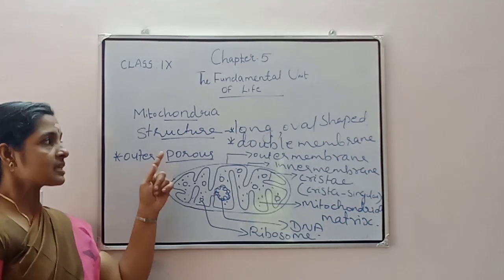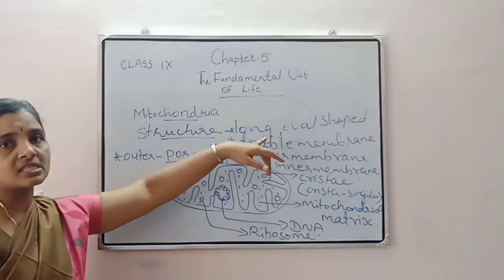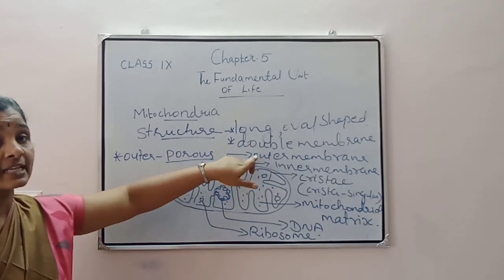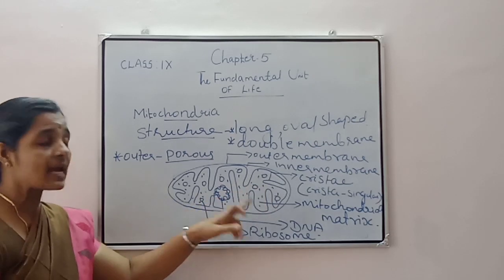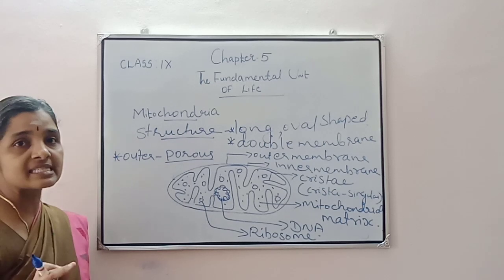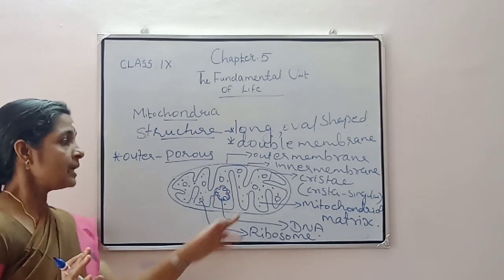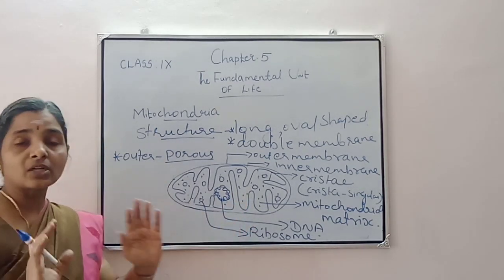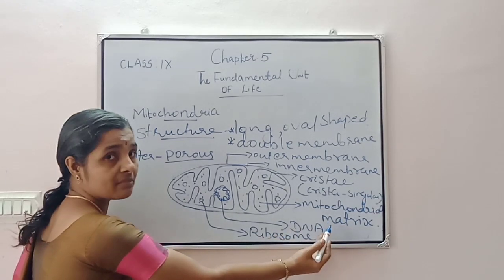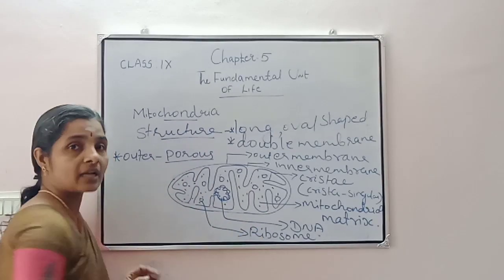Mitochondria. Once again, the structure is a long oval shaped structure, and it is a double membranous structure, consisting of an outer membrane and an inner membrane. The outer membrane is porous in nature, the inner membrane is highly folded, and those foldings are called cristae. And what is the function of cristae? The cristae increase the surface area for the production of ATP. Then the inner membrane encloses a large chamber, filled with a fluid called the mitochondrial matrix, and this mitochondria has its own DNA and ribosomes.